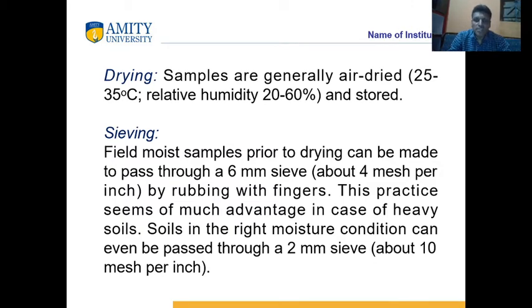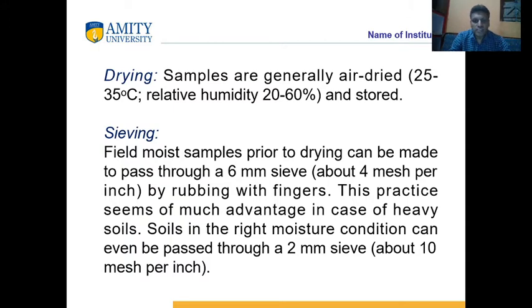Drying of soil samples is done at room temperature, up to 35 degrees Celsius, and relative humidity should be less than 60%. Sieving is done for filtering organic materials, and plant residue or concrete materials are sieved out of the soil.